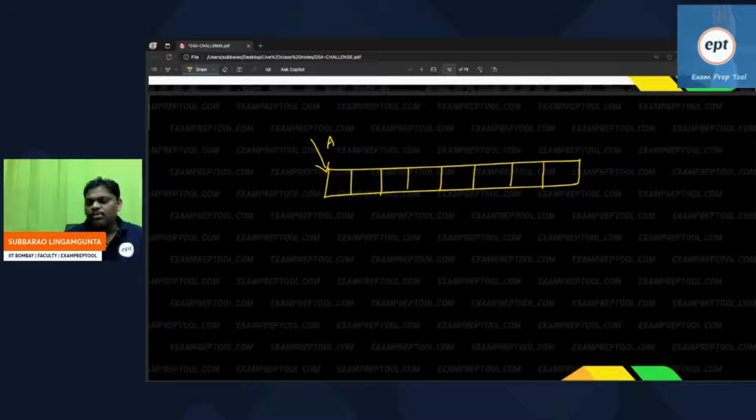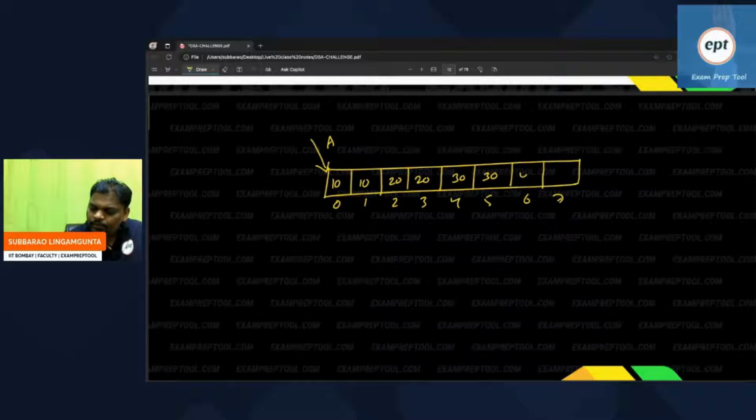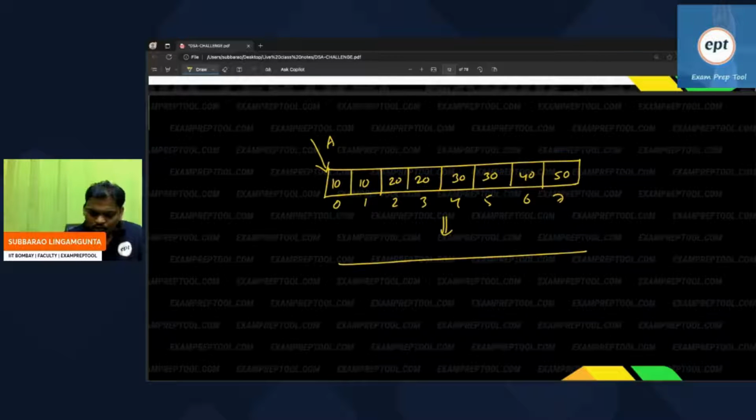Let's take some normal idea, an array with indexes 0, 1, 2, 3, 4, 5, 6, 7, holding 10, 10, 20, 20, 30, 30, 40, 50. In this array you have to remove the duplicate elements, but the order of the elements cannot be changed.